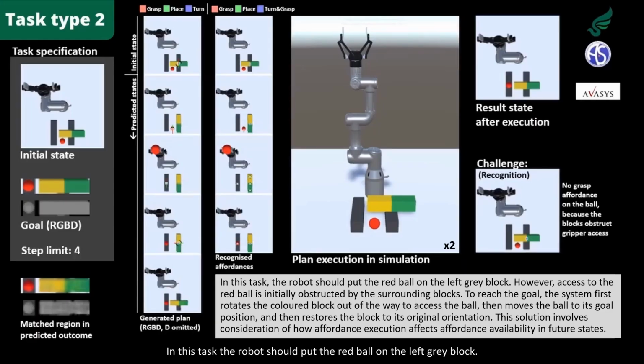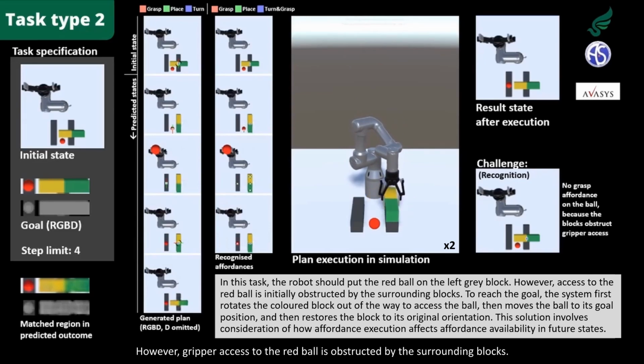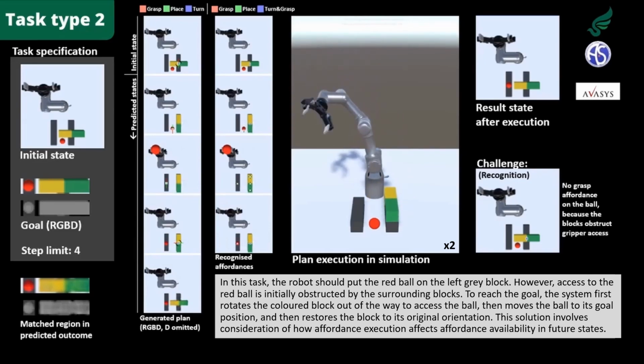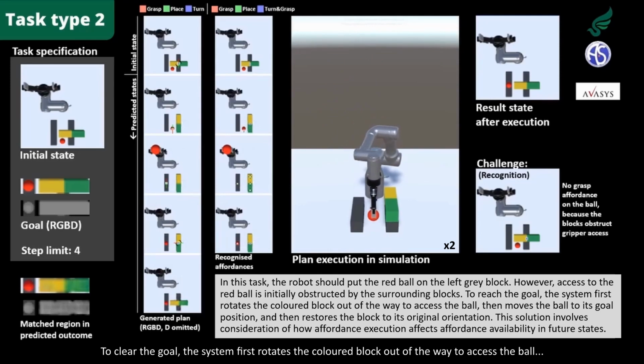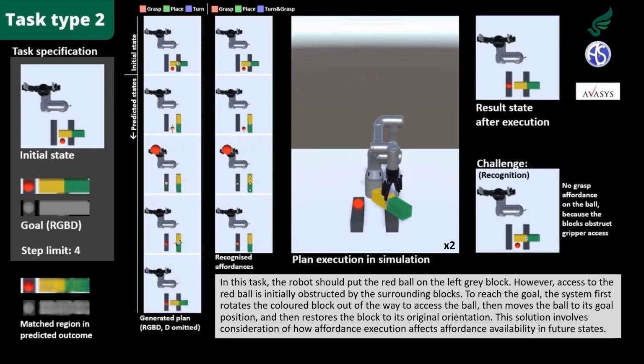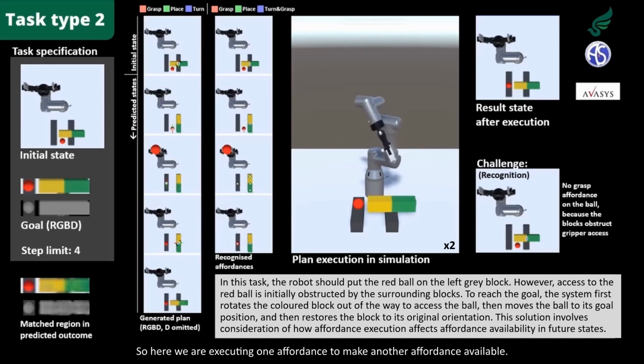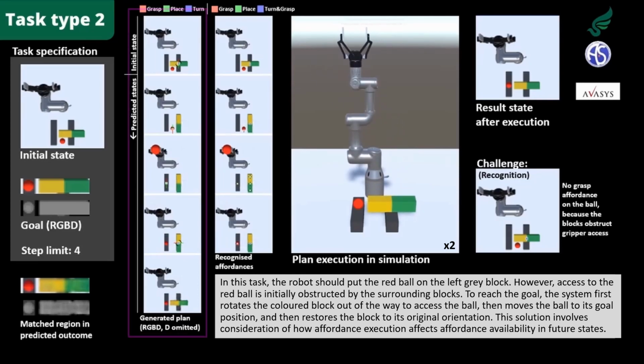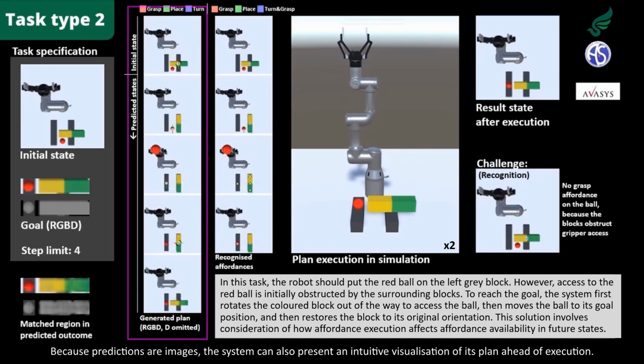In this task, the robot should put the red ball on the left gray block. However, gripper access to the ball is obstructed by the surrounding blocks. To clear the goal, the system first rotates the colored block out of the way to access the ball, then moves the ball to its goal position, and then restores the block to its original orientation. So here we are executing one affordance to make another affordance available. Because predictions are images, the system can also present an intuitive visualization of its plan ahead of execution.